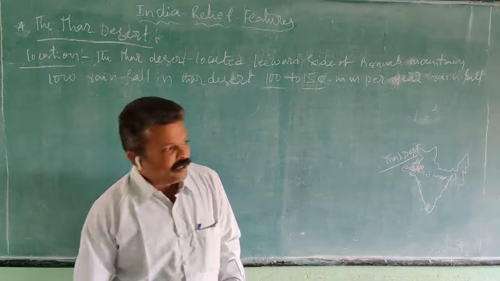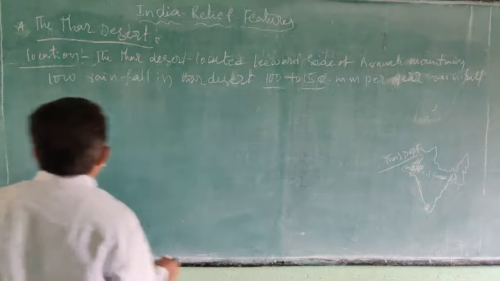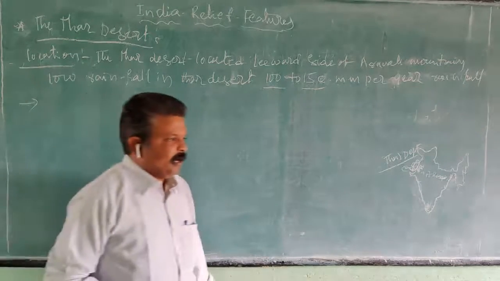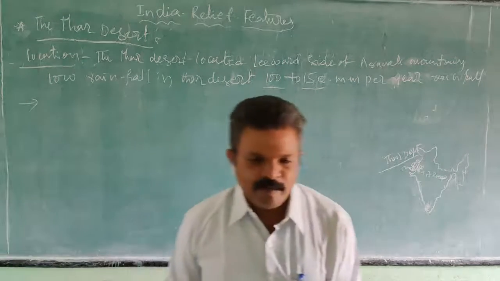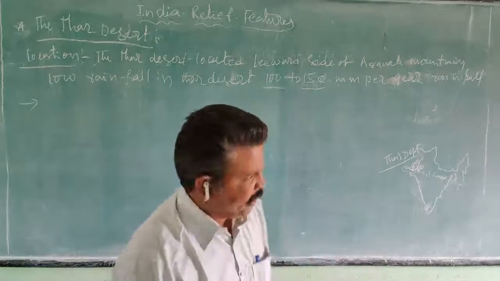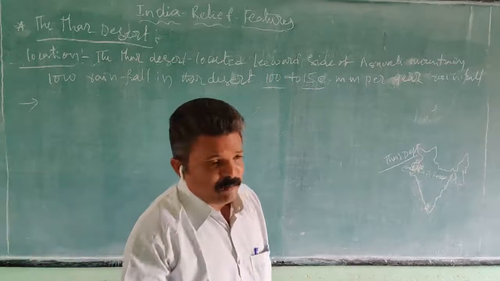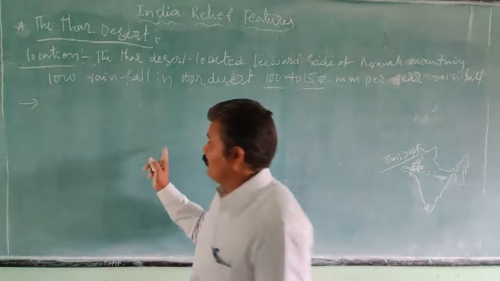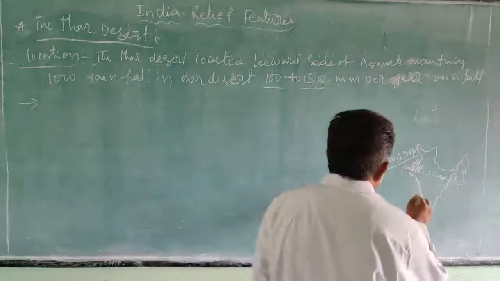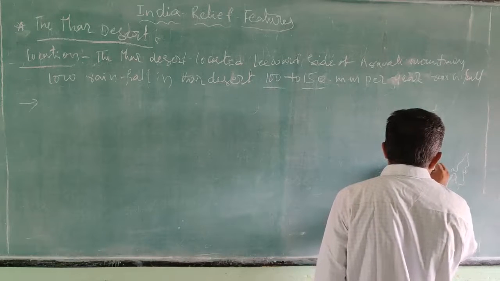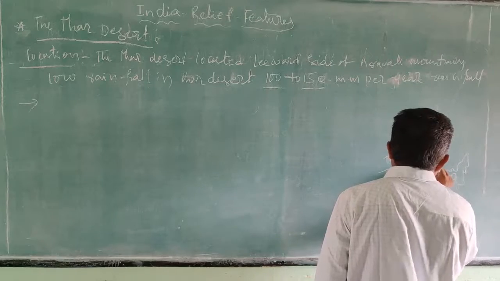One more thing: in the northern part of India we find Himalayan rivers, and in the south part of India we find Peninsular rivers. But in Rajasthan we find the Luni river.